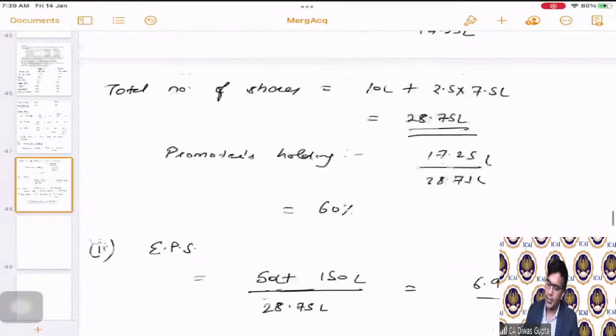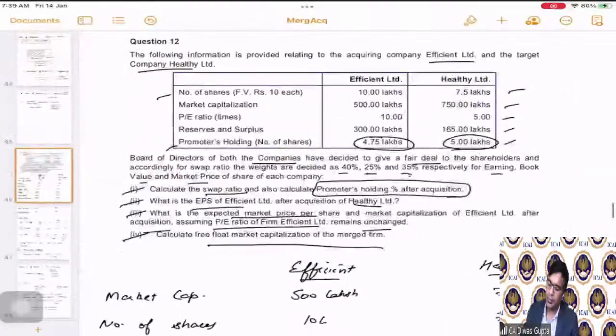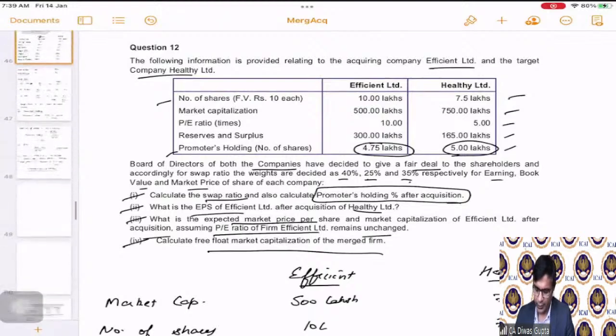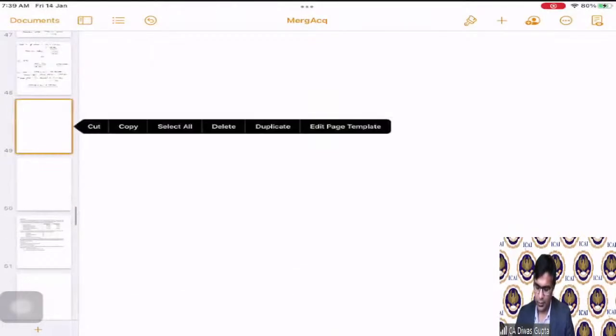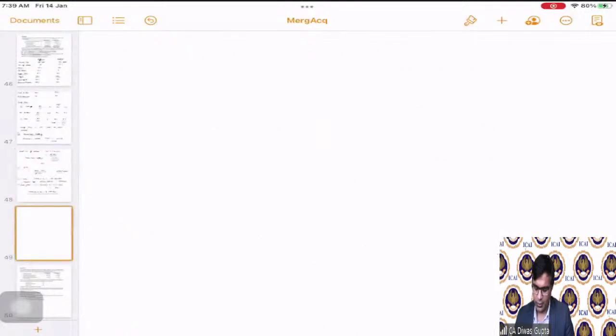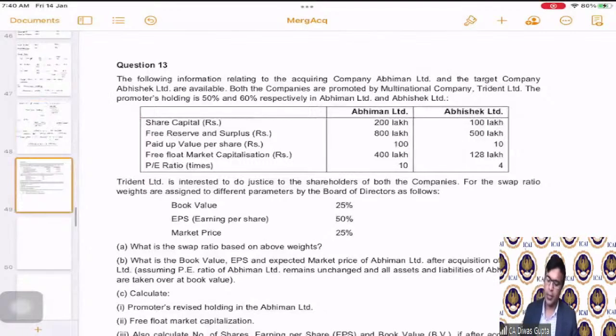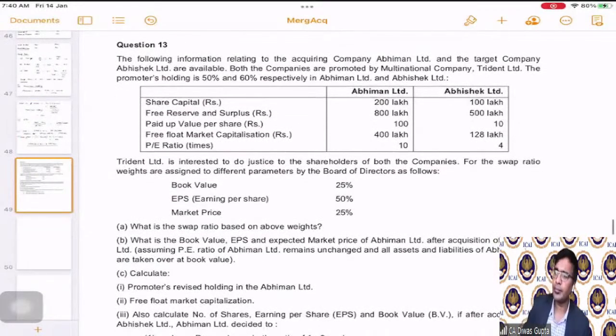So along with this, we have completed this question. Very easy, very simple question. It just asked us, given the certain data points, to calculate the different points. Now let us go to question number 13. Again, a similar type of question, but there is some new twist in this question. That's why I have added this question. So let's see this.